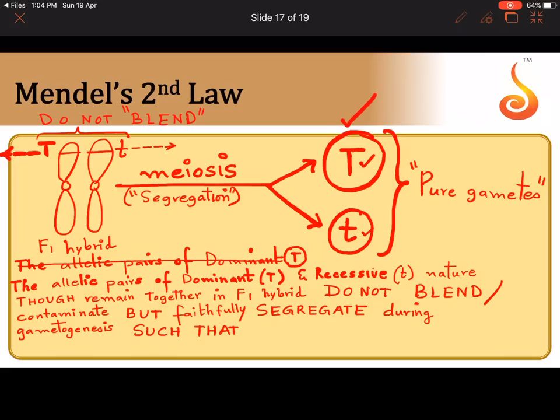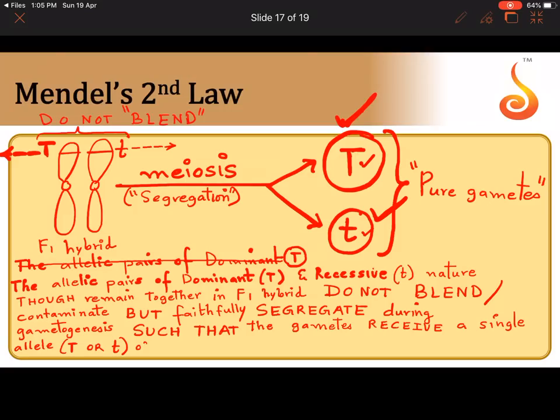what are the gametes receiving? Either capital T or small t, not both. Such that the gametes receive a single allele. In brackets you write capital T or small t.